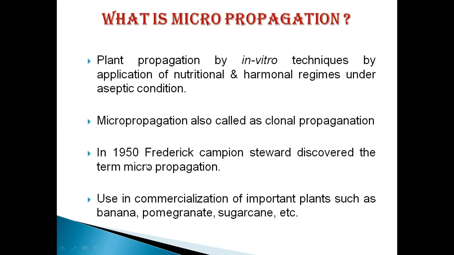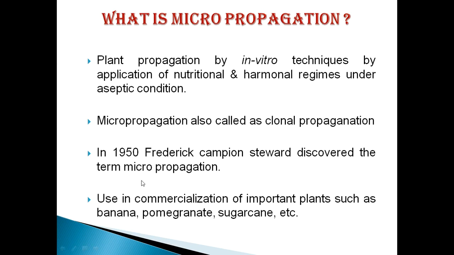In the year 1950, Penrich Campaign Stewart discovered the term micropropagation. Micro means small part, or we can say small, and propagation means to produce a whole plant.